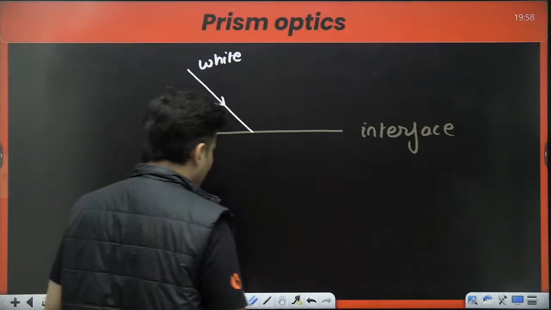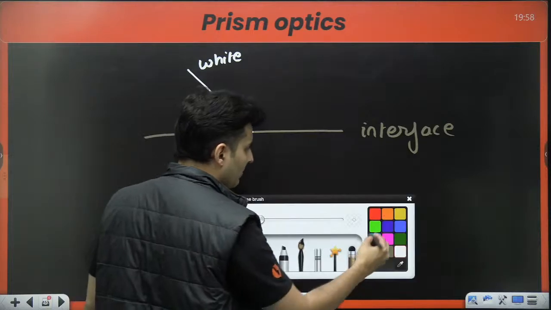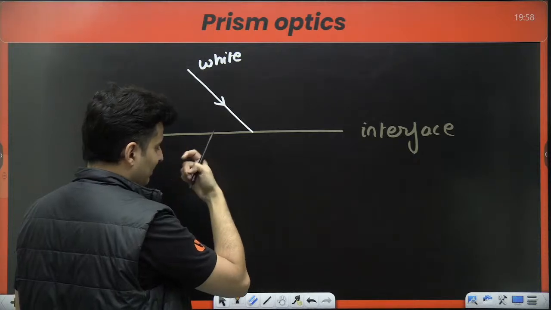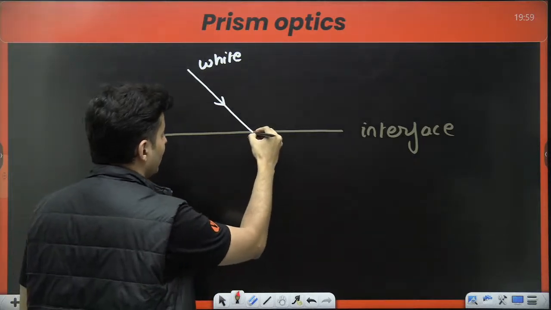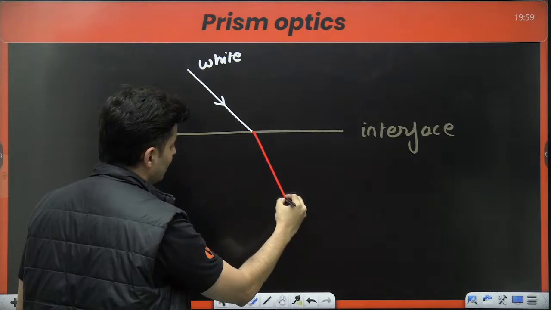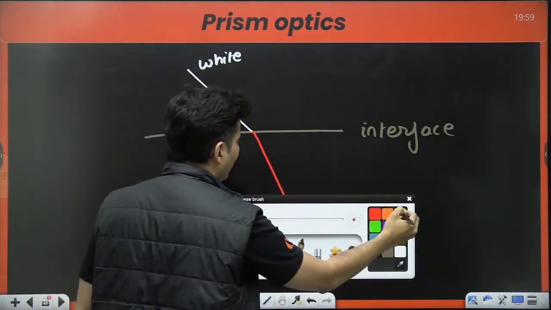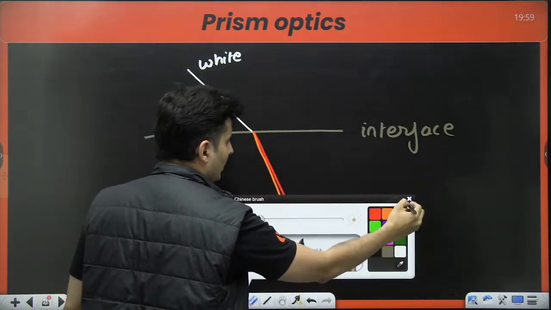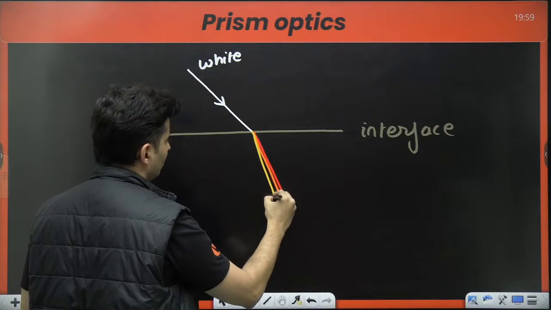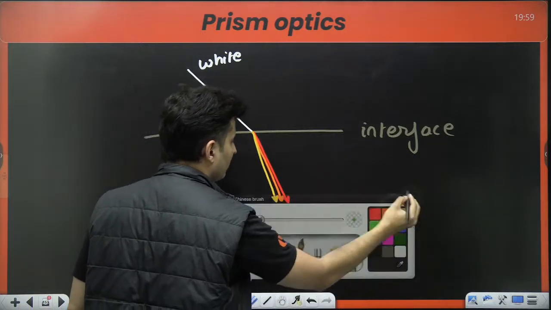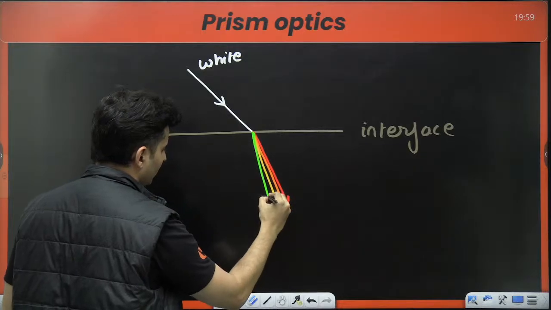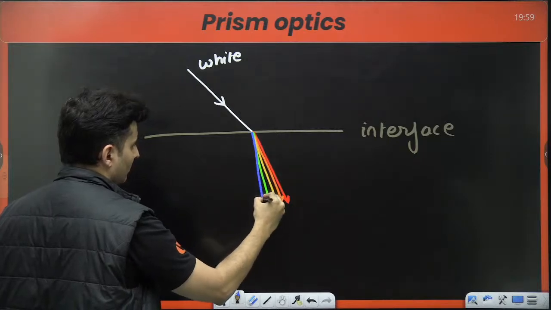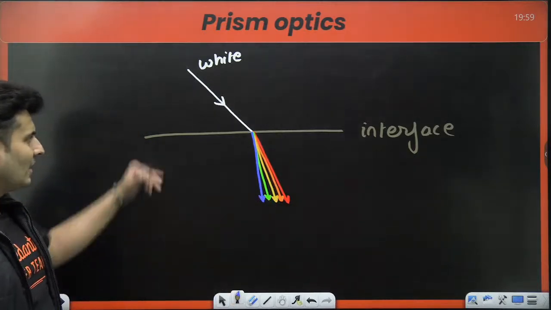And what you see is basically, red color bends the least, then orange and all of that. Then you have your yellow. Something like this. This is how the bending occurs.